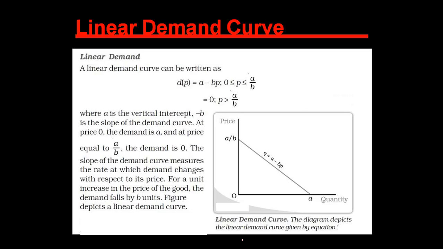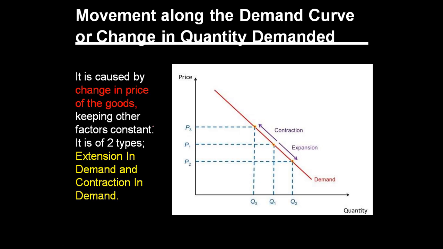Linear demand curve. A linear demand curve can be written as Qd equals A minus BP. A minus BP. And that we will discuss later because it will not be understood by you right now. So we will skip this part now. We will cover it again when we will be dealing with elasticity of demand.